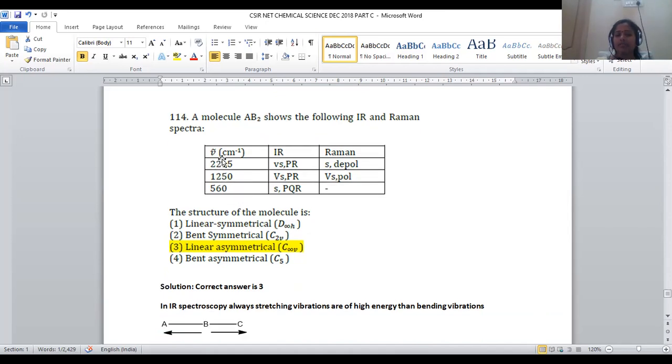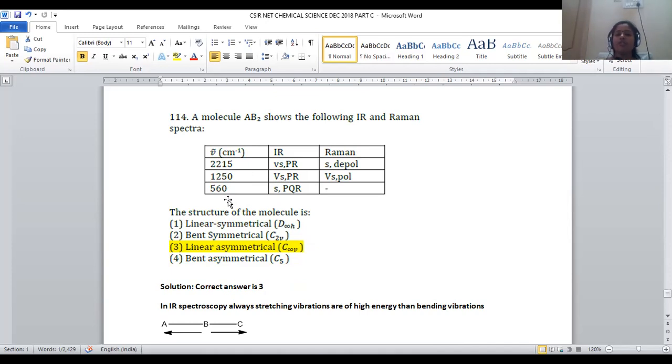Here, 3 different IR frequency values are provided. One is 2215 centimeter inverse, second is 1250 centimeter inverse, and third is about 560 centimeter inverse. It is crystal clear that a lower frequency always denotes a bending kind of vibration.